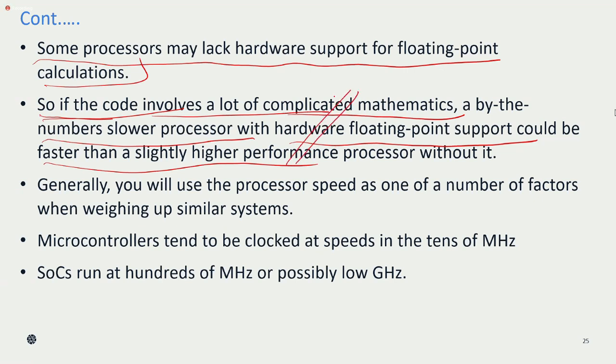Whenever you use complicated mathematical expressions and use the hardware support there, you will get slightly better performance than without hardware support.